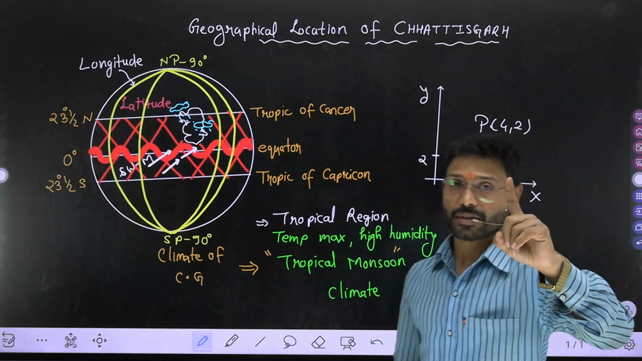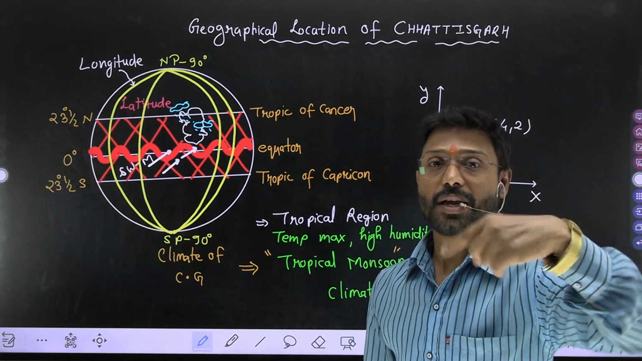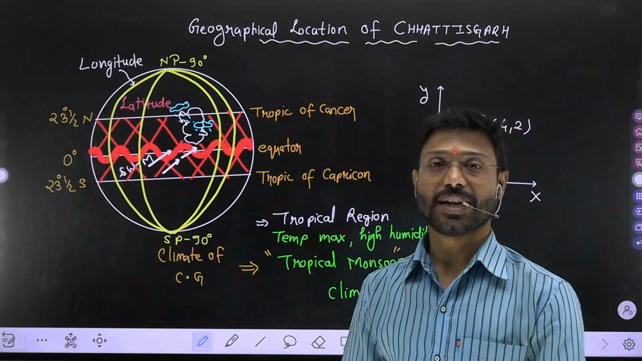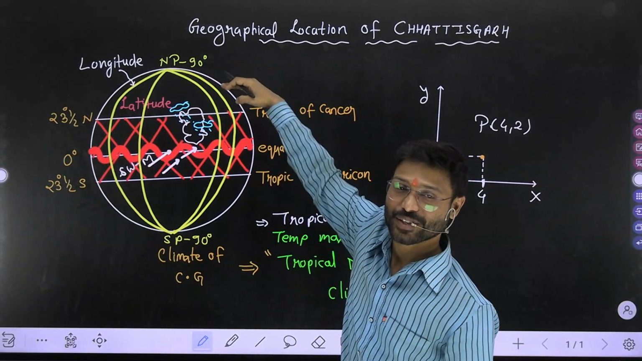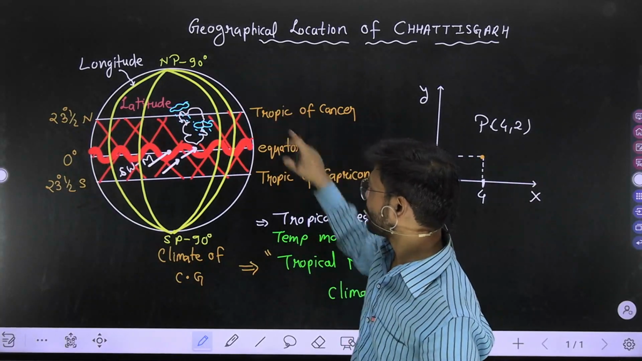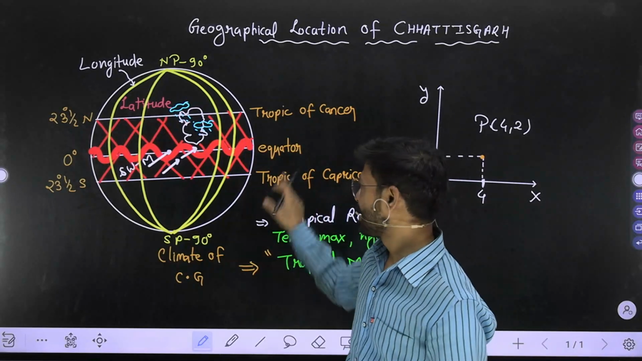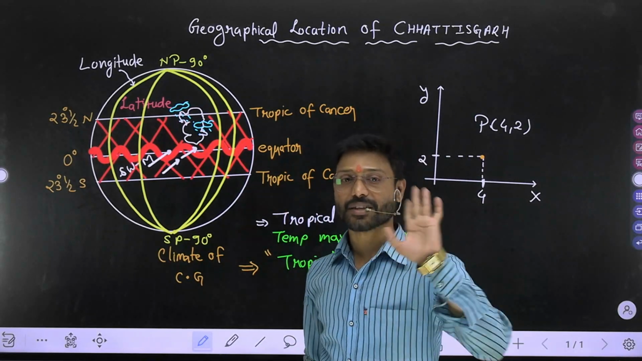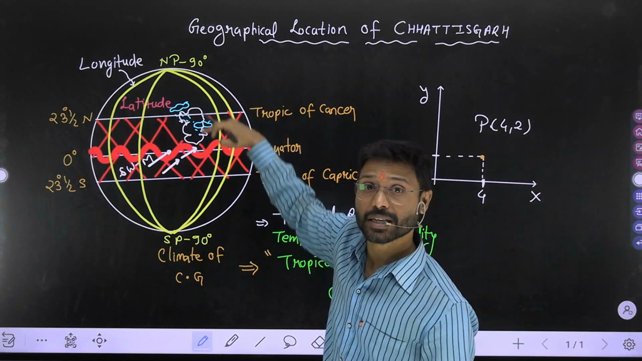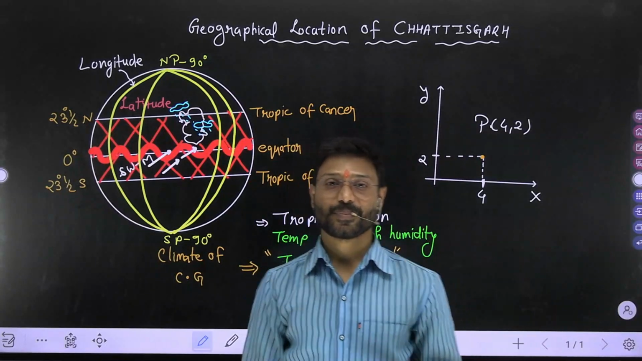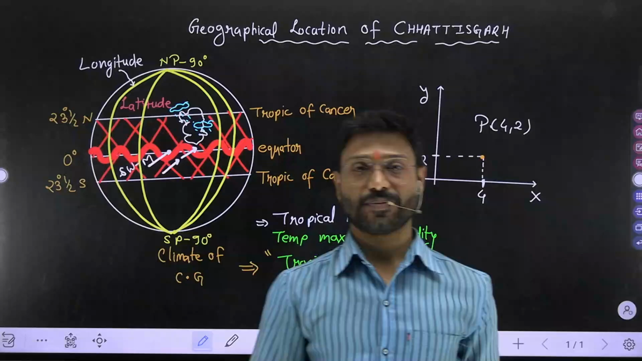The first one, in which hemisphere does your Chhattisgarh lie? Your answer should be Chhattisgarh lies in the northern hemisphere. Why? Because it is north to the equator. So your answer should be what? Chhattisgarh lies in the northern hemisphere. First one. Second.